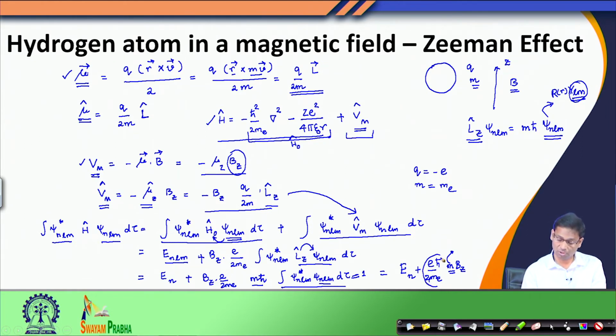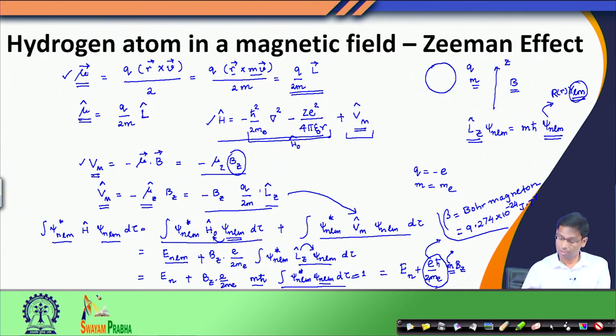If I use all these constants and give a new name to this combination, it has a famous name: the Bohr magneton, whose value is 9.274 times 10 to the power minus 24 joule per Tesla. So, we have this new constant beta, which is known as the Bohr magneton.